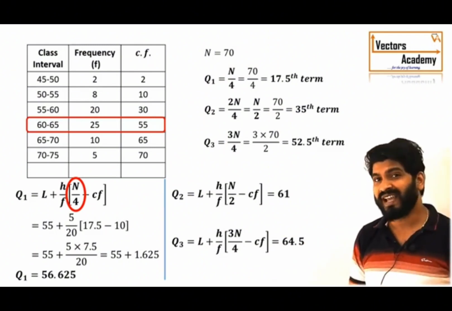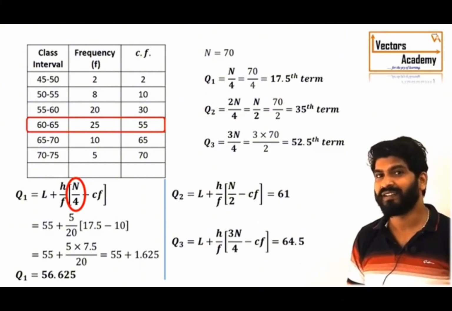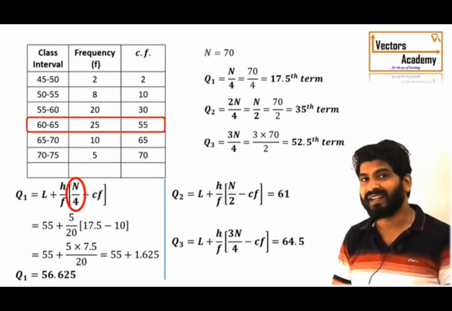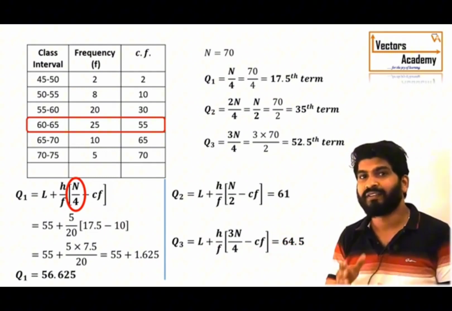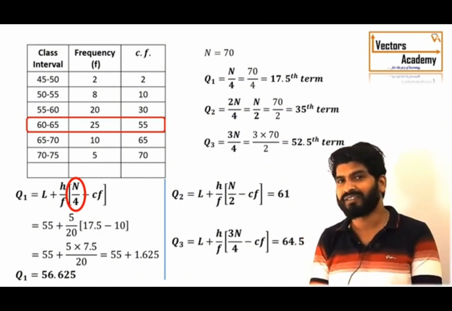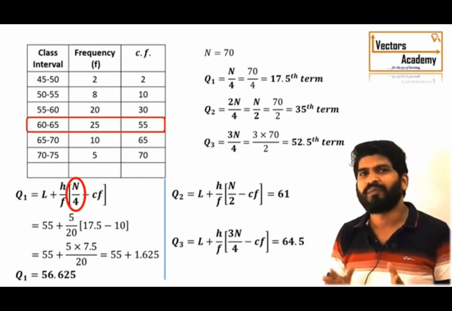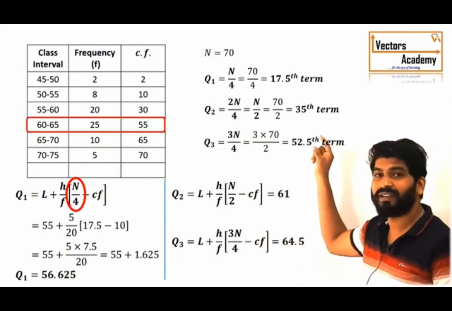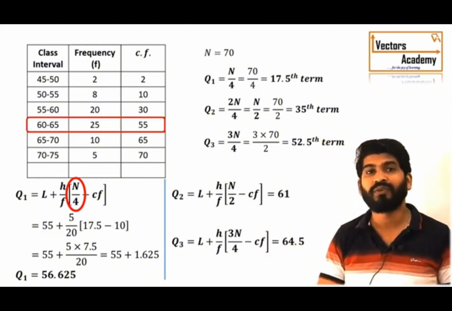Now, once you understand how the quartiles are calculated, we can look at what deciles and percentiles are. Decile, deca means 10. So, deciles are the values which divide the data into 10 equal parts. So, the process remains the same, just the factor instead of n by 4 will be n by 10.